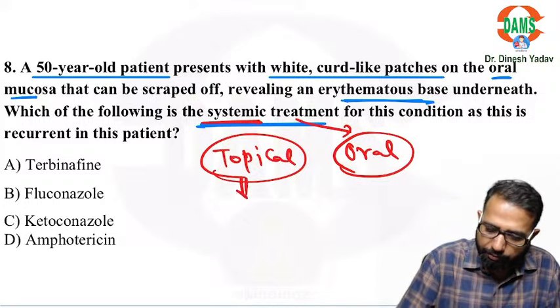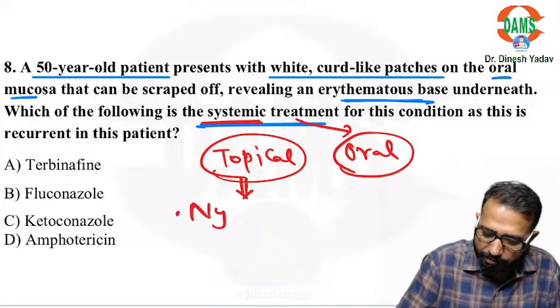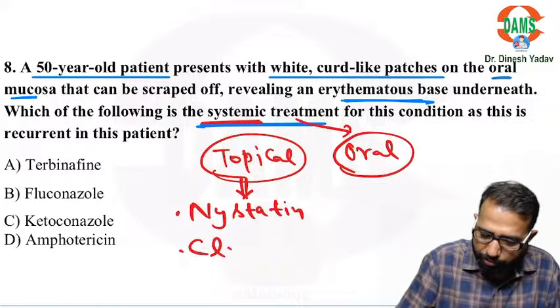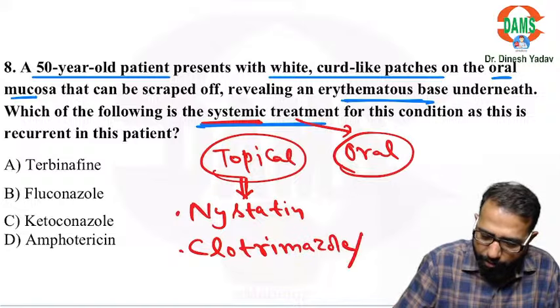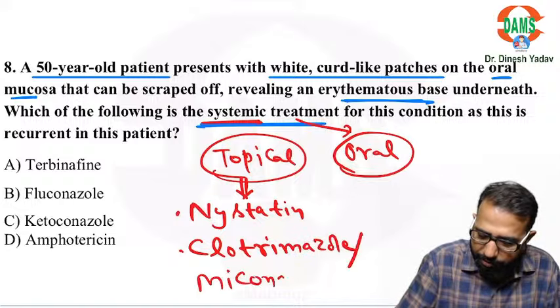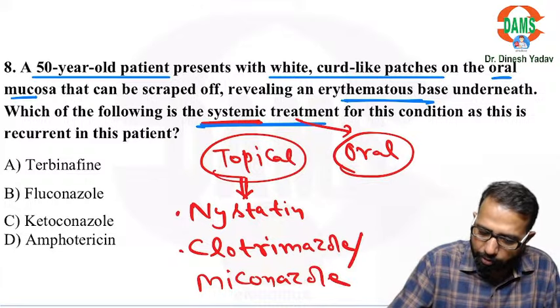So topical you have the nystatin, or you have the clotrimazole. These are azoles. Clotrimazole, miconazole like drugs are there. These are azoles. But in oral you have the best drug, that is fluconazole.